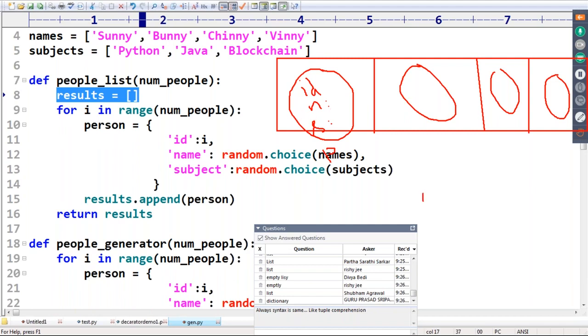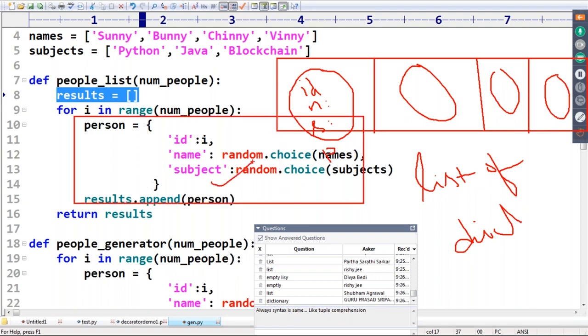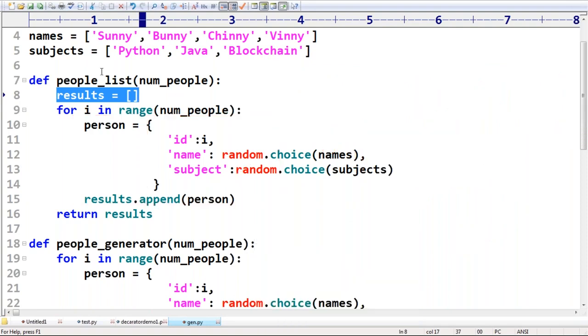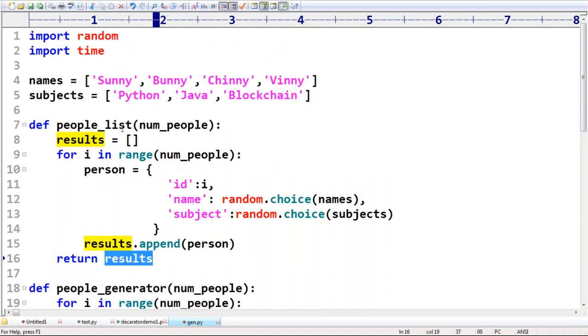So it is a list of, anyone can you please tell? List of dictionary objects. So each dictionary represents a person. Are you able to understand, right? It's a list of dictionaries. Respond, man. Sir, return results. This list, can you please return? This is related to the list concept.